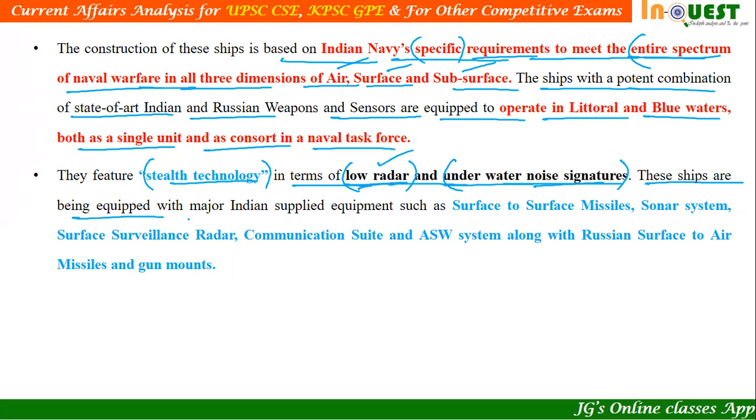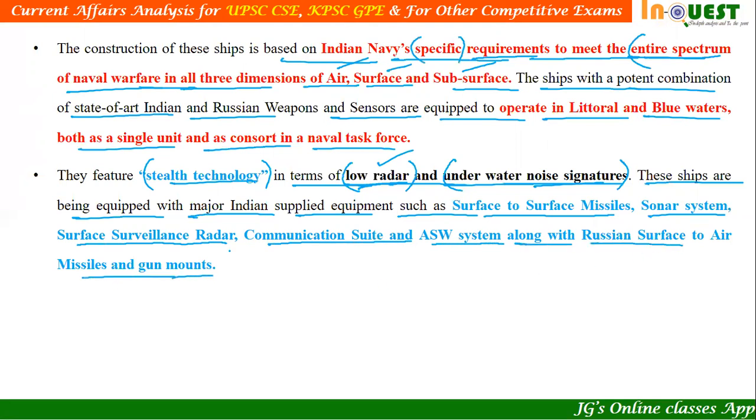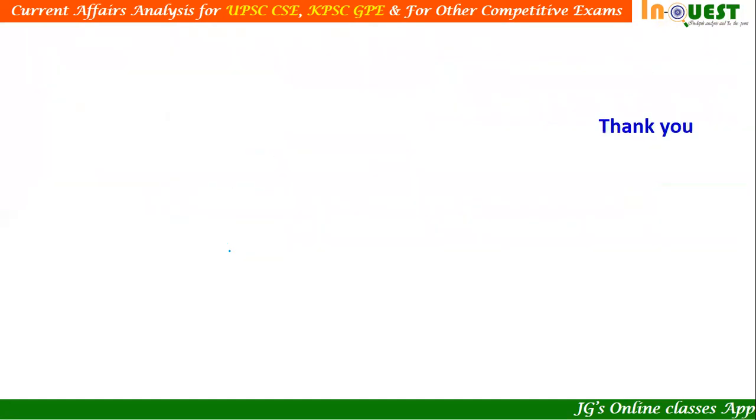So these ships are being equipped with major Indian supplied equipment such as surface-to-surface missile, sonar system, surface surveillance radar, communication suite, and ASW anti-submarine warfare system, along with Russian surface-to-air missile and gun mount. So these are the things that it is going to engage with.